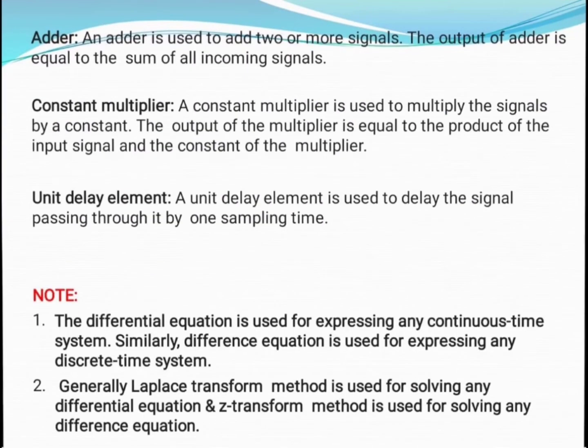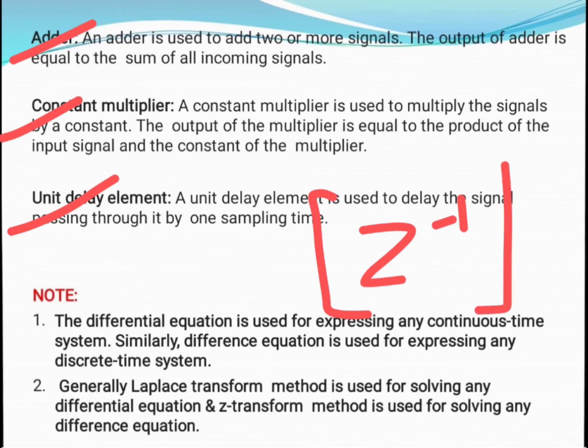In this way we can have any number of delay functions depending upon the requirement. Now what is an adder here? An adder is used to add two or more signals. The output of the adder is equal to the sum of the incoming signals, as we already saw previously. What is a constant multiplier? A constant multiplier is used to multiply the signal by a constant. The output of the multiplier is equal to the product of the input signal and the constant of the multiplier. And the unit delay element is used to delay the signal passing through it by one sampling time. Generally, this delay function is used to give a delay of one sampling time, so depending upon our requirement, we can increase the delay.